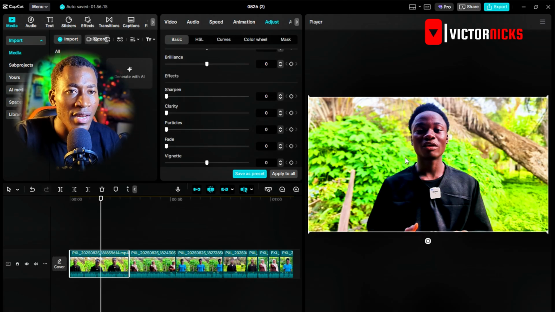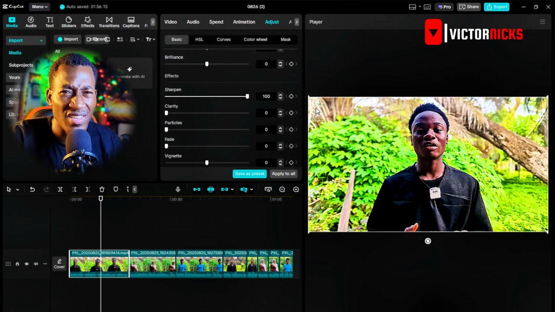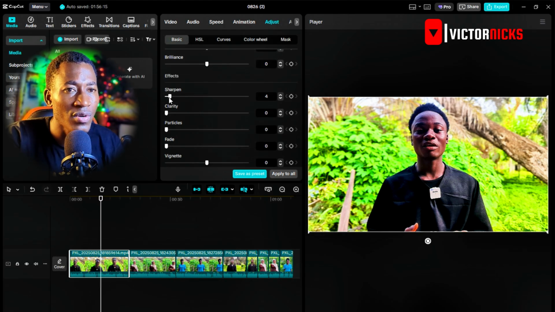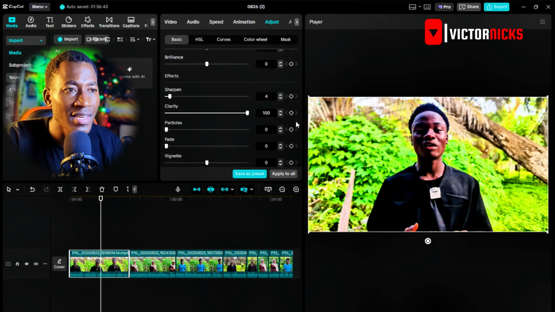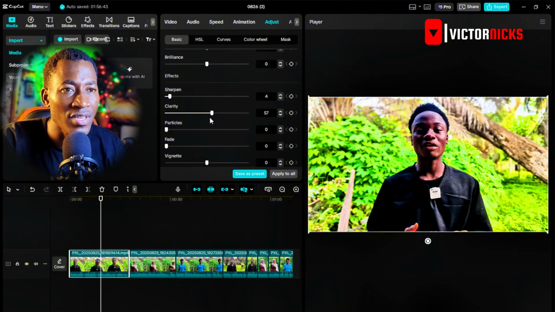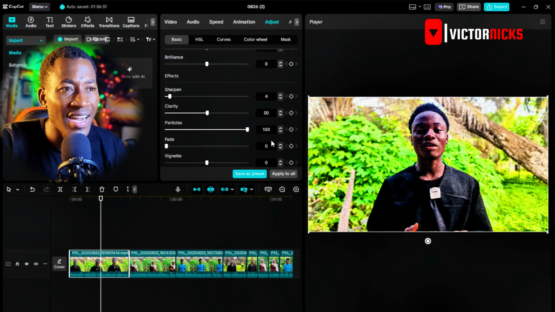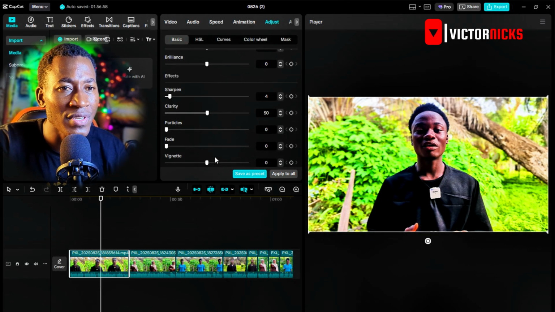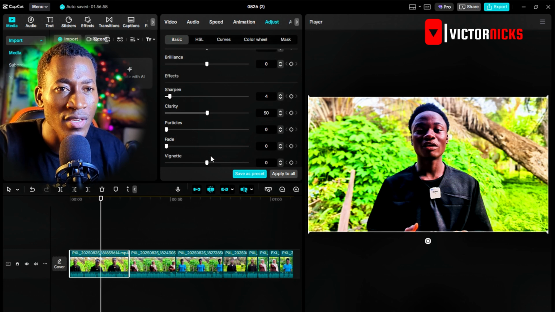When you look at our video, I want to show you this sharpness is bad, so I'm not going to apply that, maybe just a little. Let's say the clarity, can you see it's changing a lot? So let's just apply 50%. Usually I love 50-50. We don't need particles on this side. We don't need the fade properties. That's how it works.